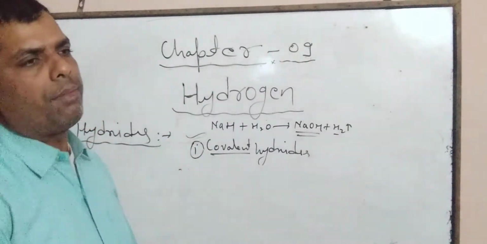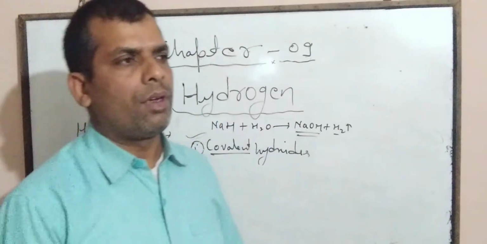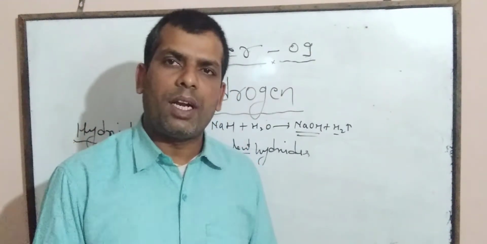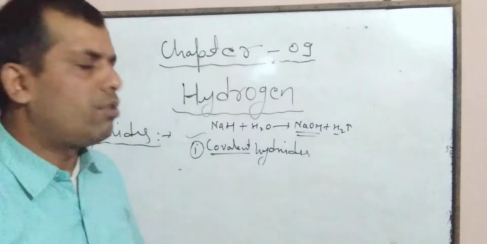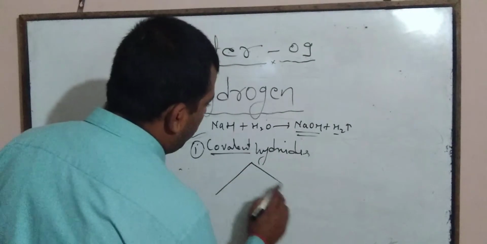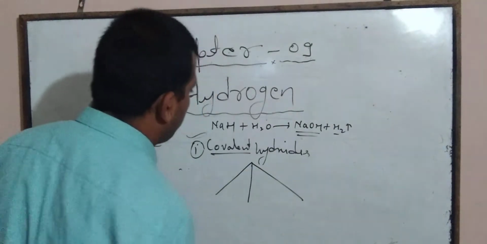On the basis of the nature of compounds, covalent hydrides are broadly divided into three parts.